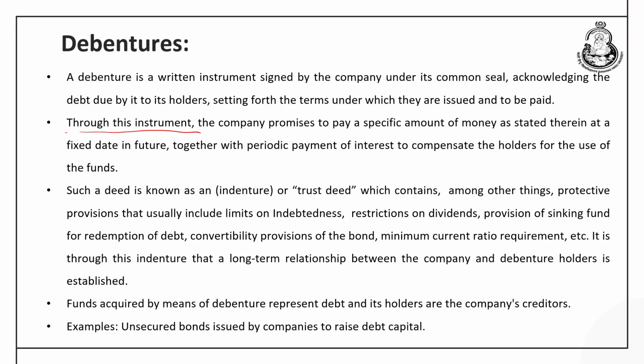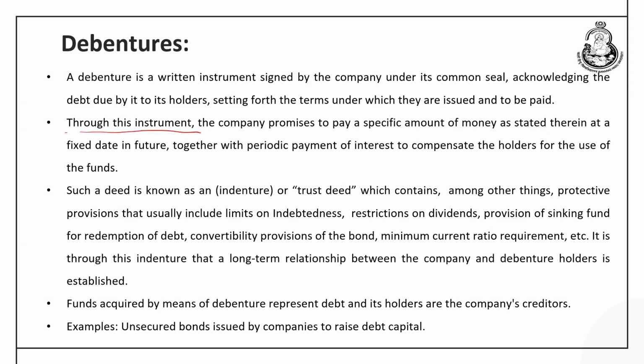So, let me start with the concept of debenture. Debenture is an instrument whereby a company promises to pay to its debenture holders a periodic payment in the form of principal as well as the interest amount. And when the company issues the debentures, the holders of the debenture are not the owners of the company, rather they are the creditors of the company. What do we mean by saying the creditors? Creditors means they are not a stakeholder in a company just like the owners, because here they would not bear the loss of the company, rather they would be getting the periodic payment of principal as well as the interest whenever it is due.